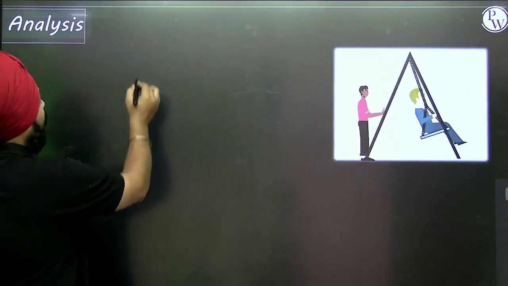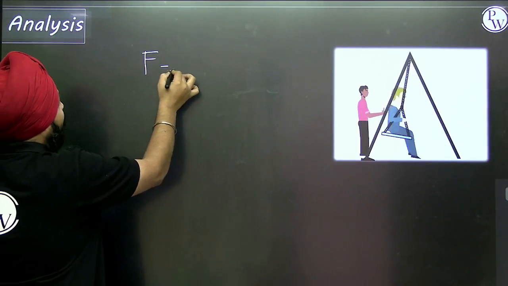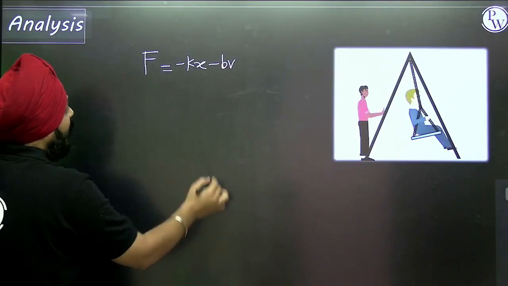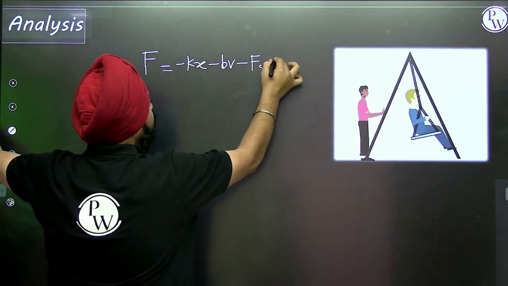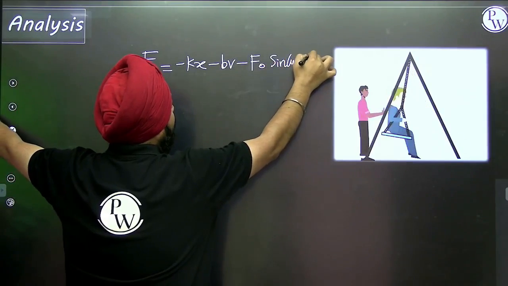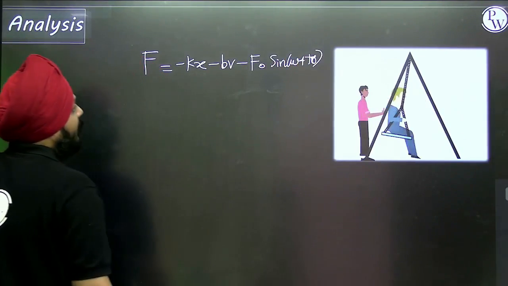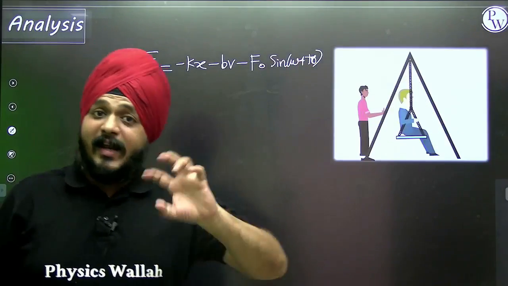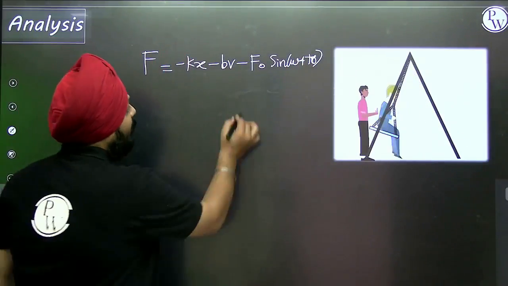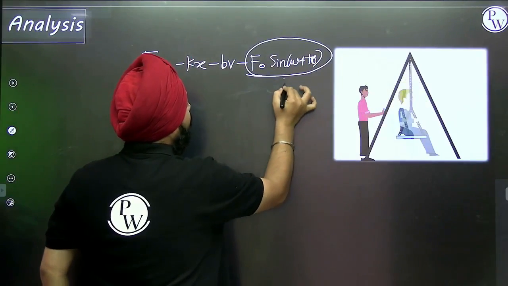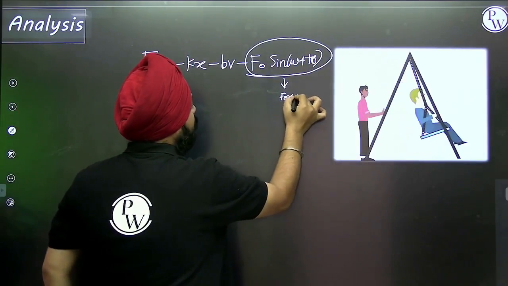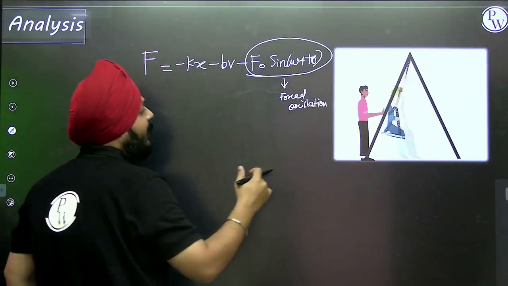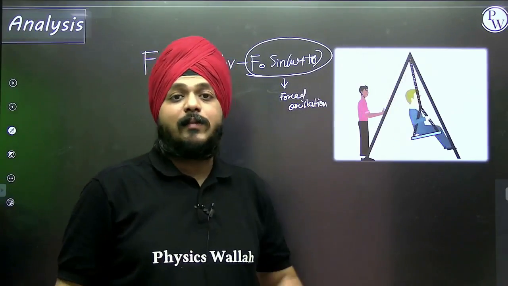So here, whatever the net force is, it is minus kx, damping is present, minus bv, plus one external force that should vary with respect to time. That kind of force we need to apply. Here comes the concept of forced oscillations. We are trying to apply that kind of force that maintains the state of the SHM.